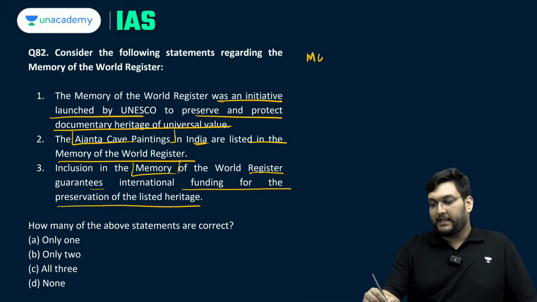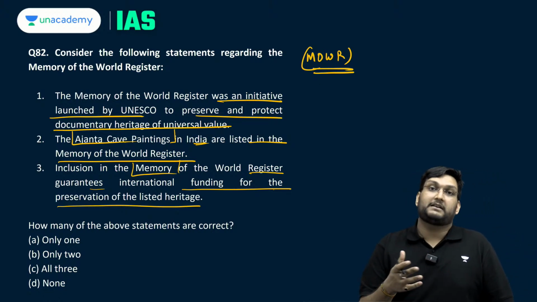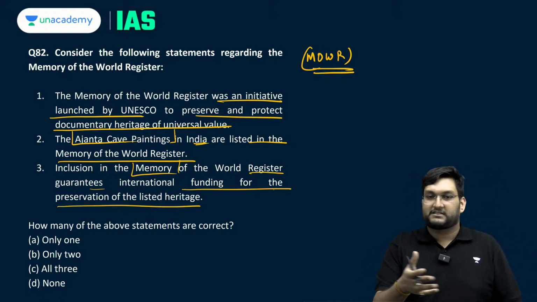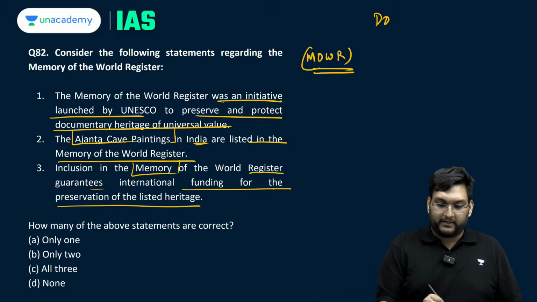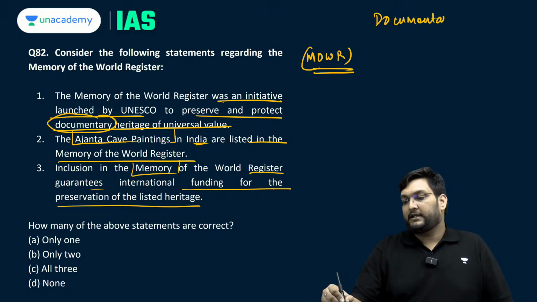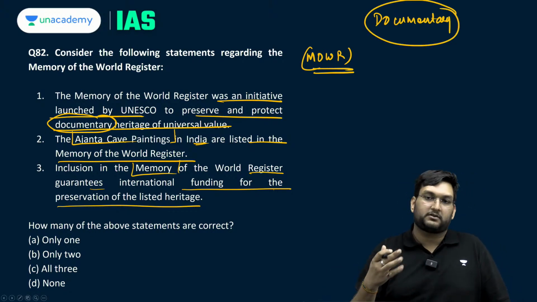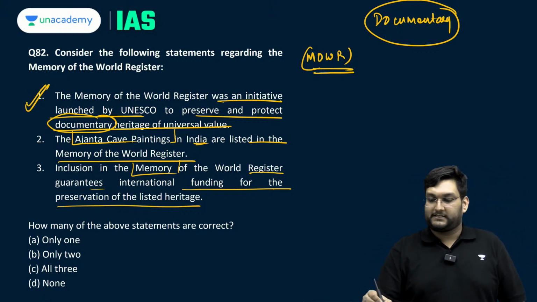So, what is called the MOWR, Memory of the World Register, is a very specific thing under which Ramcharitmanas and the Panchatantra have recently been added. It is for documentary heritage, as it already says here, which means that it has to be a text or an inscription. This is correct, it is a UNESCO based organization.